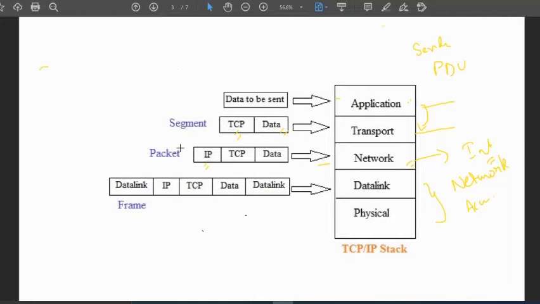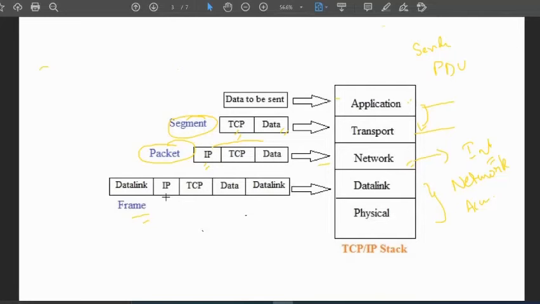That is called a packet. So here you can understand how a segment looks. A segment only consists of data and TCP. A packet consists of all three: IP, TCP and data. Then we have the frame, and the frame consists of the data link. If you remember what was happening in the data link, we were translating the bits.